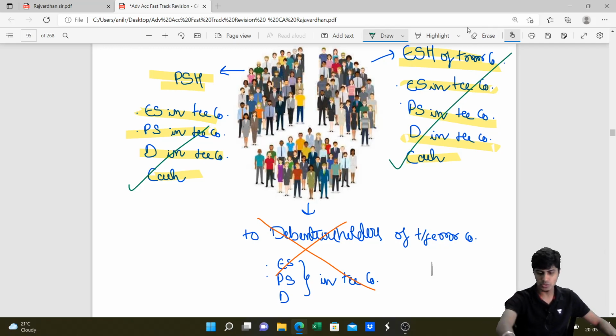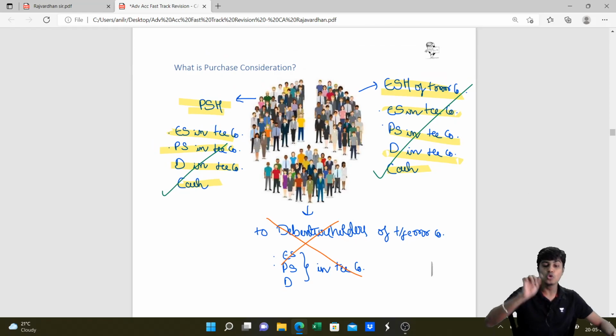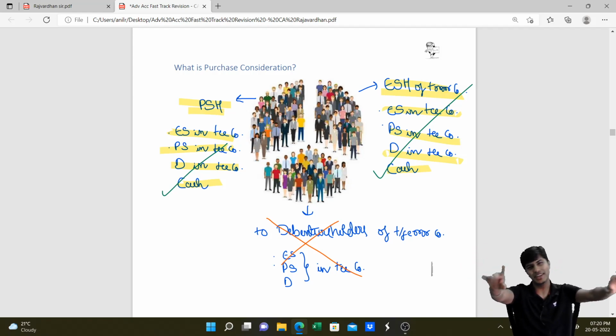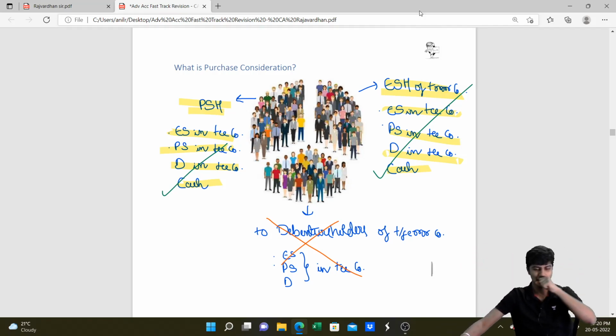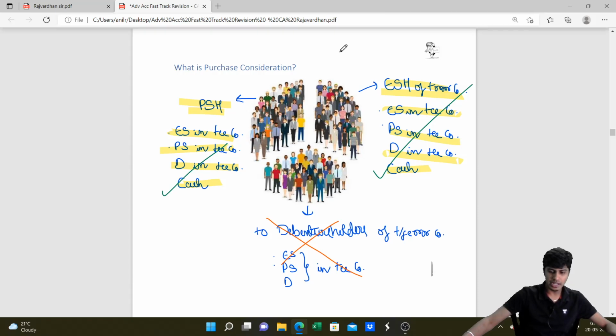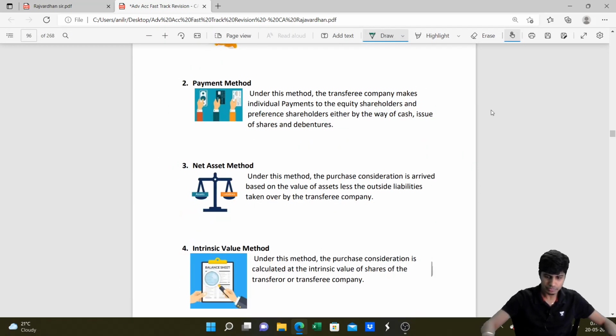So what matters with regard to PC is to whom you are giving and not what you are giving. If you are giving it to equity shareholders or preference shareholders, no matter what you give, guys, it's PC. Got this? Chalo. There are multiple methods to compute PC.